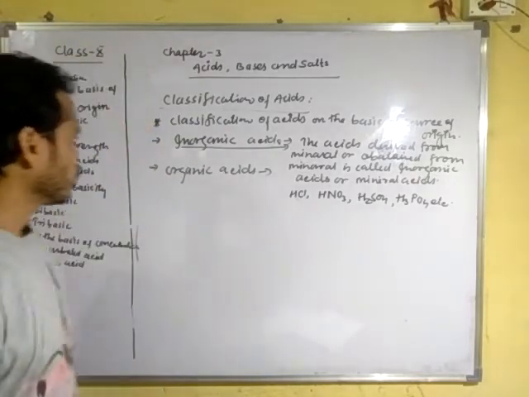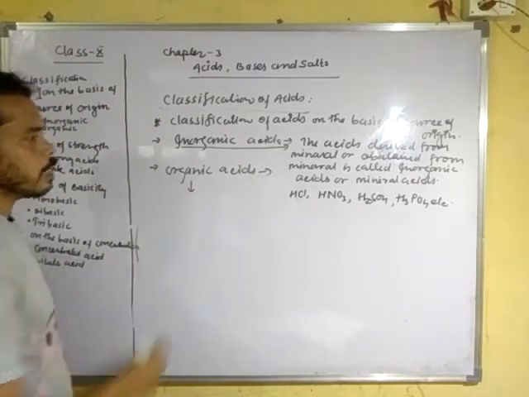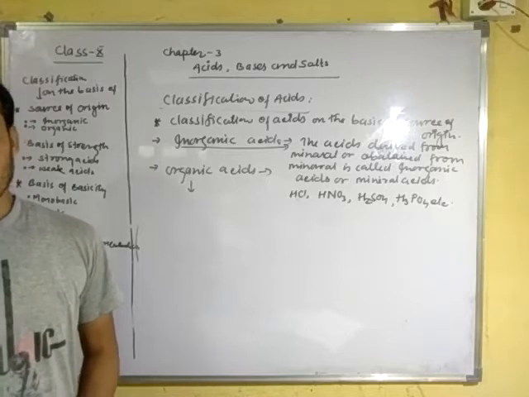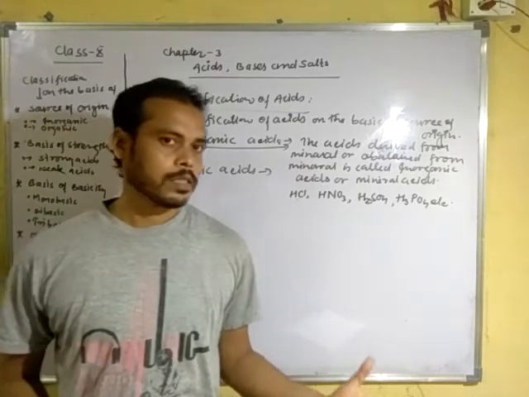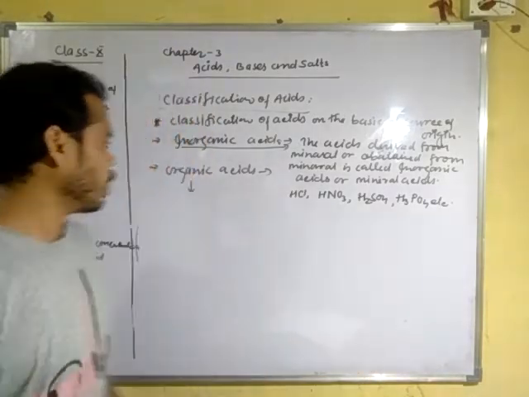Clear? Now, next one is organic acid. Organic acid is the acid derived from living organisms like animals and plants.